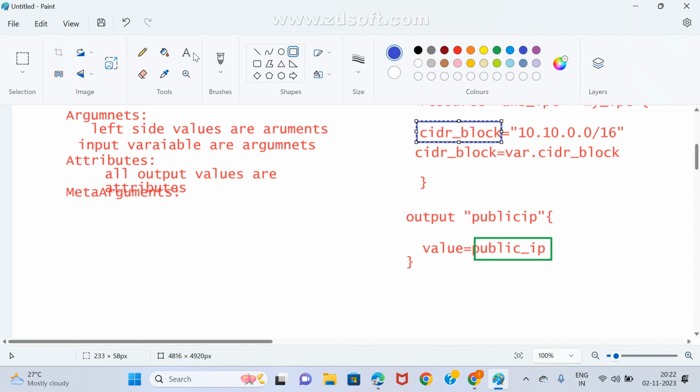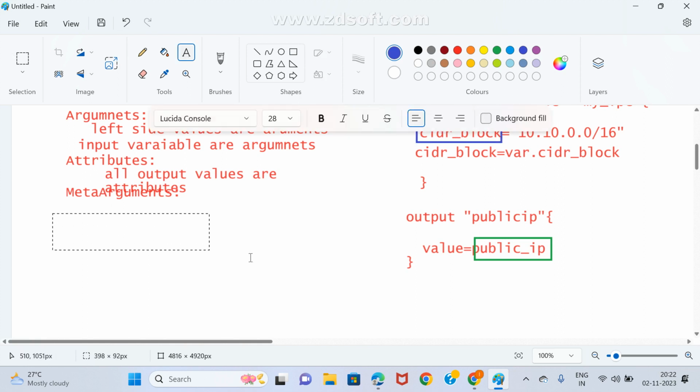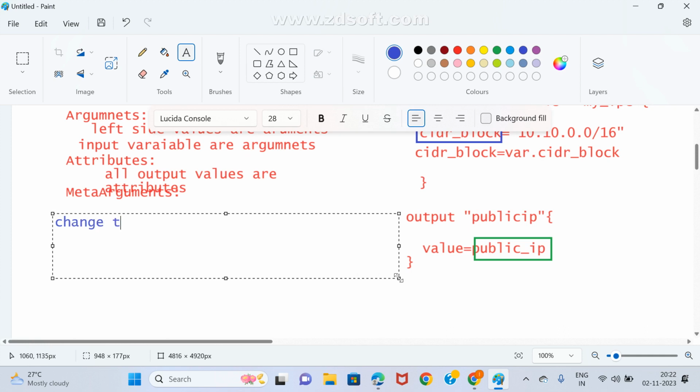Clear. Now we go for what is a meta argument. Meta arguments change the behavior of a resource. Changing the behavior of a resource is nothing but meta arguments.